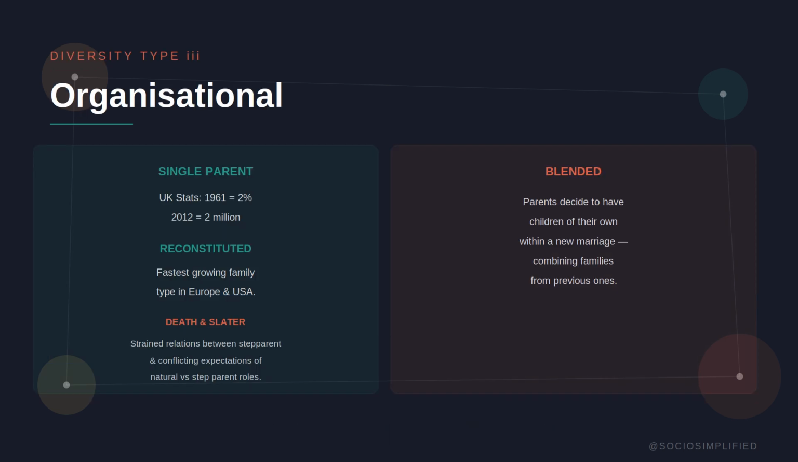Organizational diversity, there's different structural types of family nowadays. So single parent families, UK stats show a massive rise from just 2% of households in 1961 to 2 million single parent families by 2012. That's not a niche family form anymore.